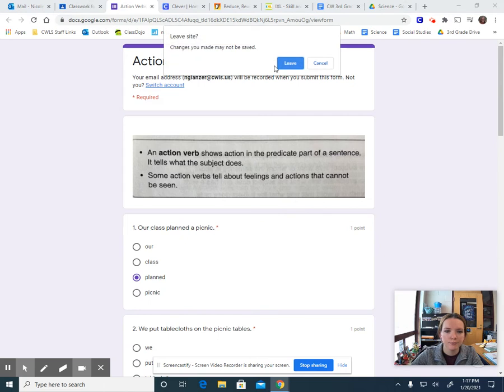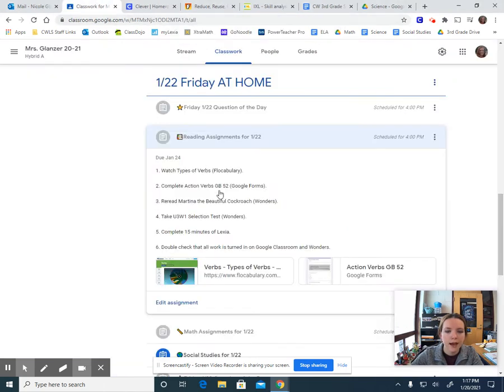Make sure that's turned in. After action verbs, you're going to reread Martina the Beautiful Cockroach. You can do that on Wonders. Have it read to you. And then number 4, you are taking the U3W1 selection test also on Wonders. Make sure you get that done and turned in. You have 15 minutes of Lexia to complete afterwards.